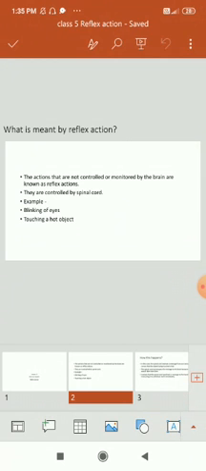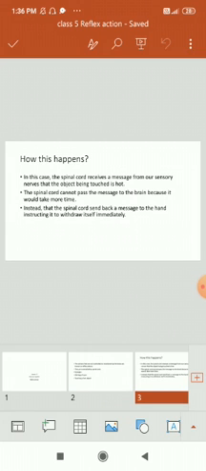Here examples are there: blinking of eyes or touching a hot object. When you touch any hot object, you suddenly pull your hand back. Yes or no? Yes. This is only done due to the reflex action. And also, if any dust falls on your eyes or any sudden switch on the lights in a dark room, these all are the reflex actions.